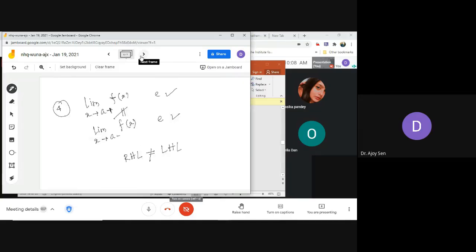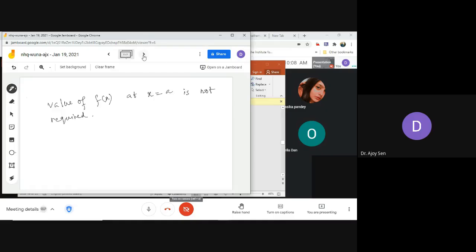So I am summing it all up again, to make your idea very clear. We have a number line, and this is the value x equals a. Two things can happen. You actually don't need to write x equals a, you just write a. This is x approaching towards a plus, that means the value of x is greater than a, but it is becoming less and less, and approaching towards a.